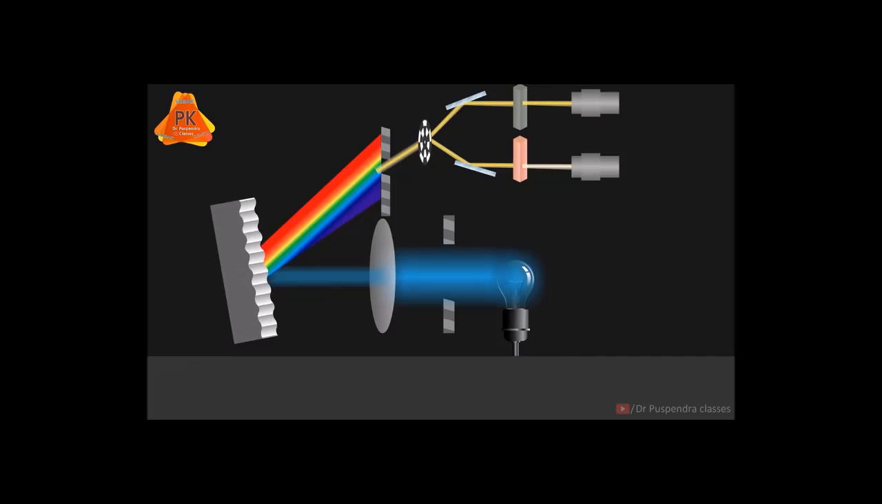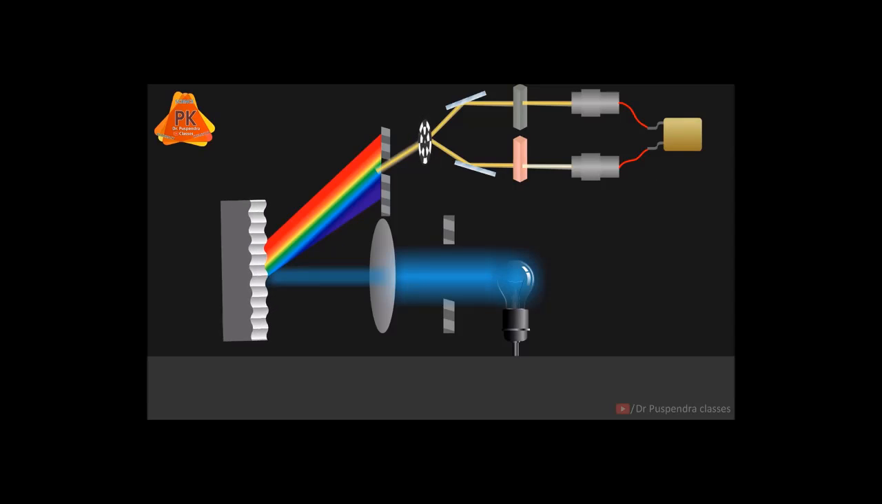Then these photons will be converted into a digital signal by using a CCD or charge coupled detector. So these are various detectors which can be used in a UV visible spectrophotometer. Now in the next step, this detector will pass the signal towards the amplifier.